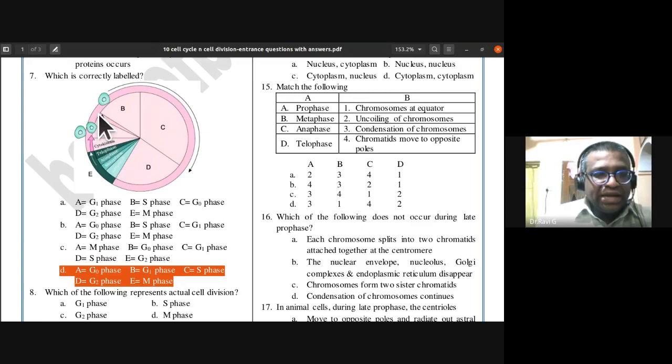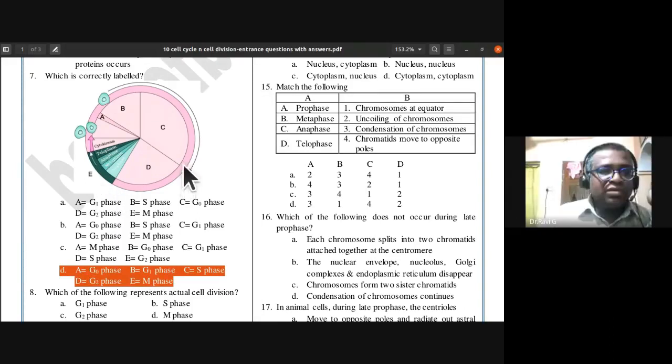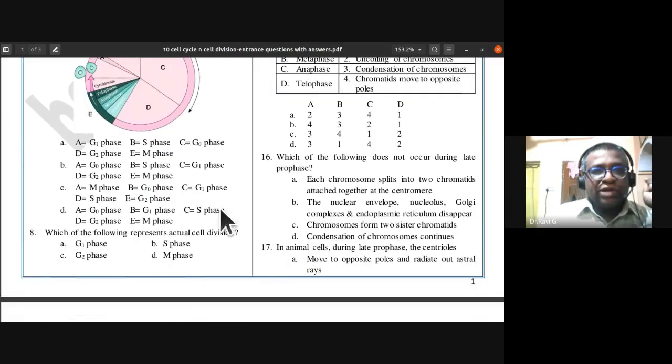A is the quiescent stage or G0 phase, B is the G1 phase, C is the S phase, D is the G2 phase, and you can notice E is nothing but the M phase. So D is the answer for this. This is a diagram-oriented question, and you should answer it accordingly.